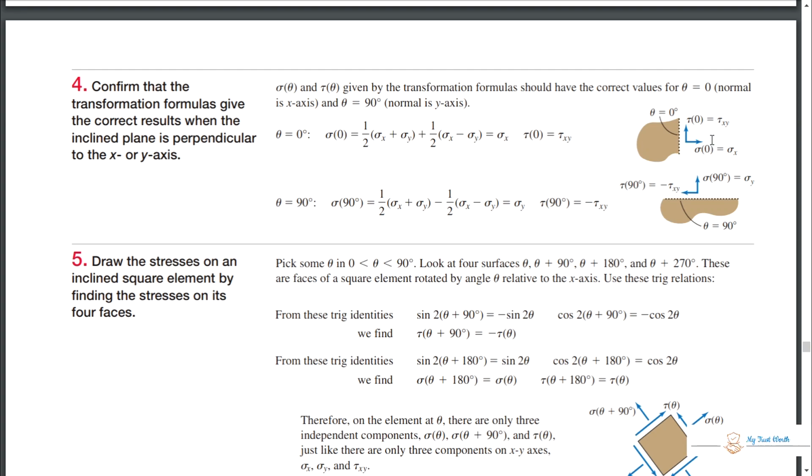That's fine. At this plane, your sigma 0 should correspond to sigma x, and tau 0 is tau xy. If your angle is 90 degrees and you put 90, then you will get minus tau xy in this direction, and sigma y for the normal stress.